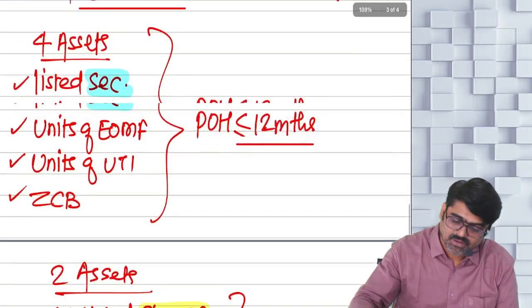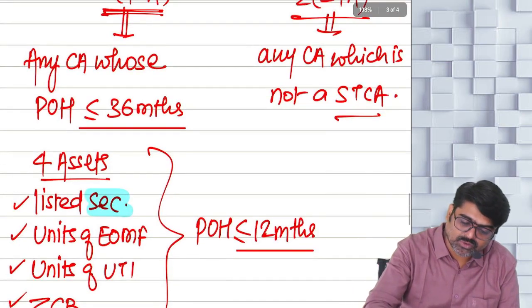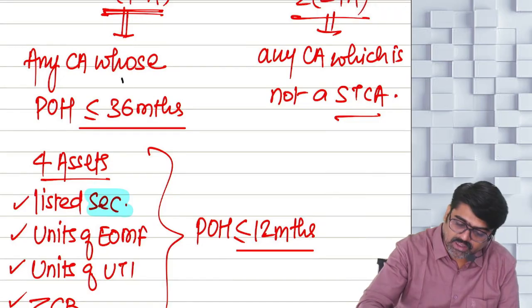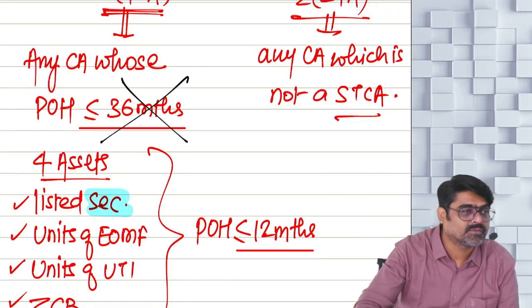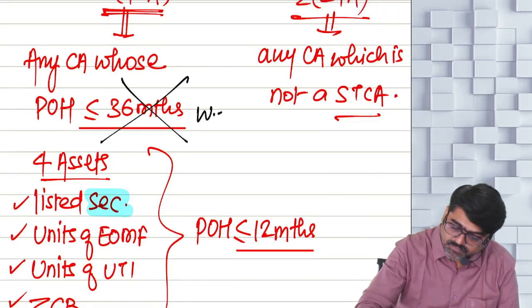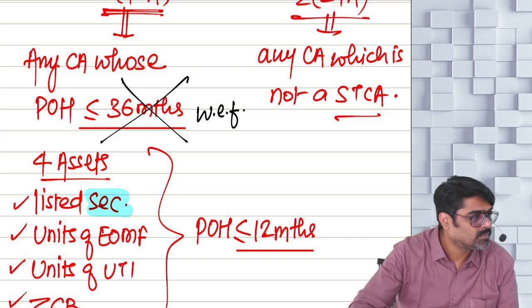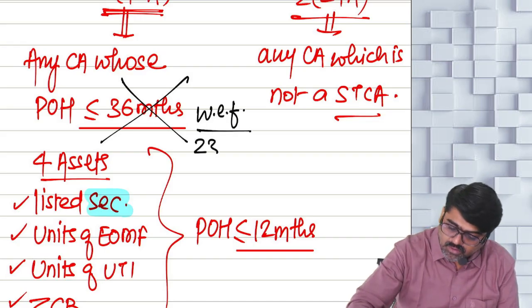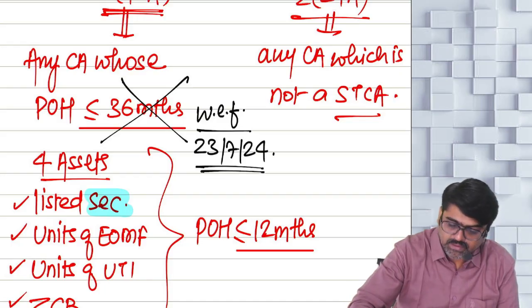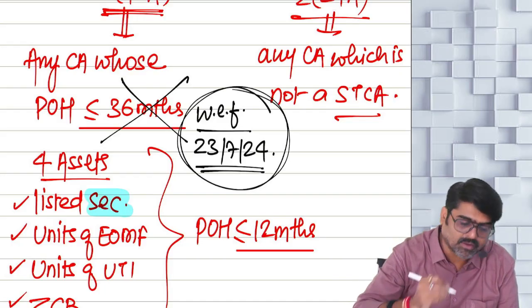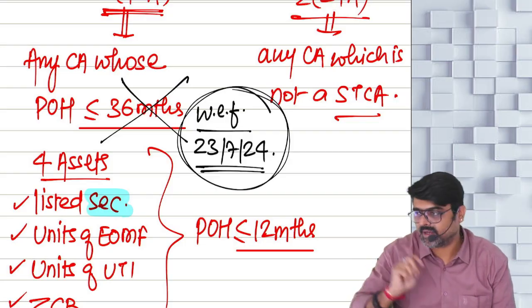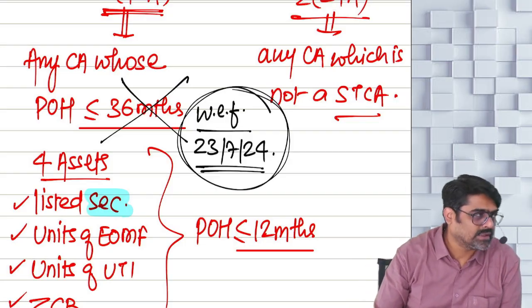Now, the 36 months which you used to see, are you going to see 36 months for any assets? So, with effect from which date? 23rd July 2024. Last year the amendment came on this day. And why is this date very important for you? You'll understand.